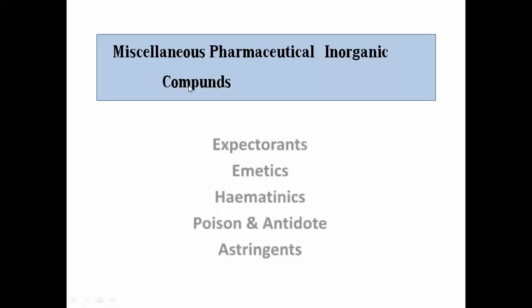Treatment of those disorders. So we are going to study the discussion on Unit 4, that is miscellaneous pharmaceutical inorganic compounds. Now, the types of disorders and agents we are going to cover in this topic are expectorants, emetics, hematinics, poison and the antidotes, and lastly, astringent.